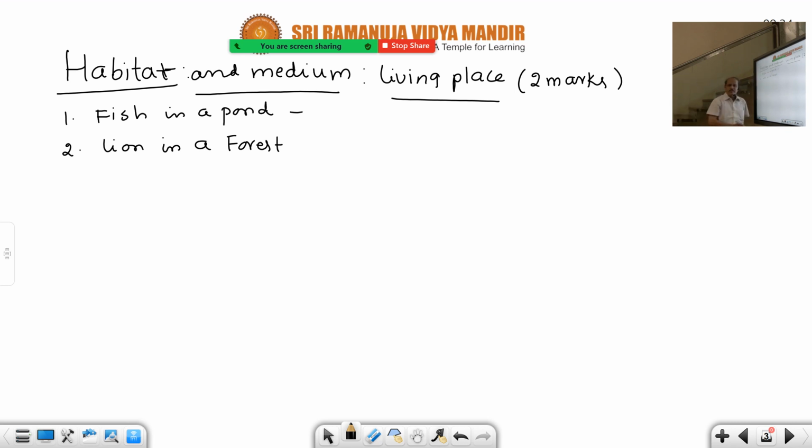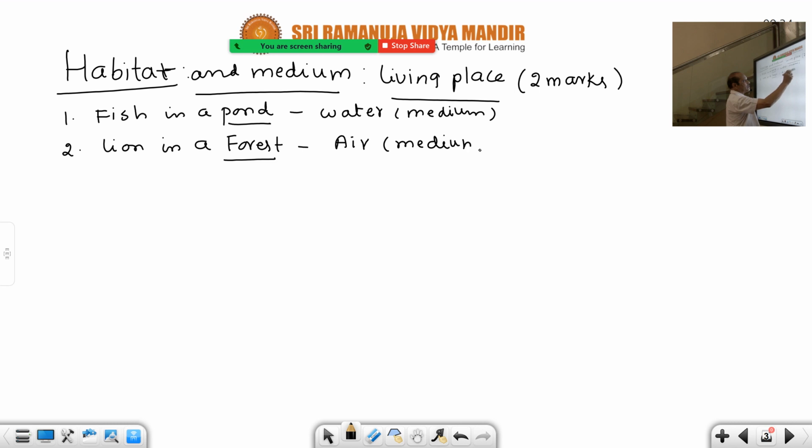What is the medium around the fish? Water. Aquatic, because fish is an aquatic organism. The medium is water. Around the lion in the forest, what is the medium? Air. So these two are media and these two are habitats. Pond is a habitat for the fish. Forest is a habitat for the lion. But their medium, this is water medium and this is air medium. This is given for a 2 marks question.